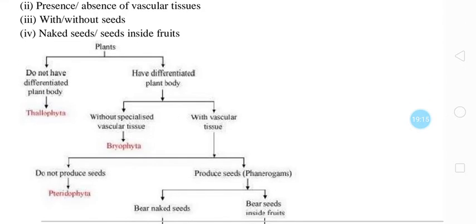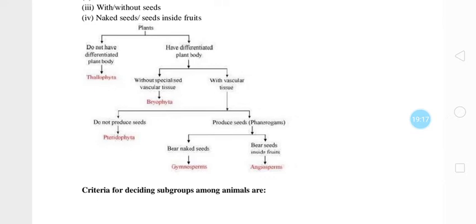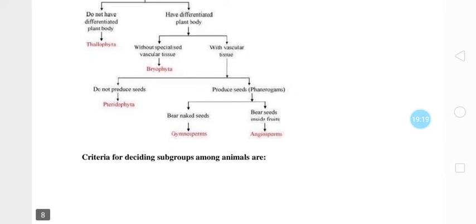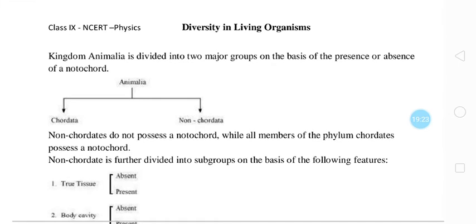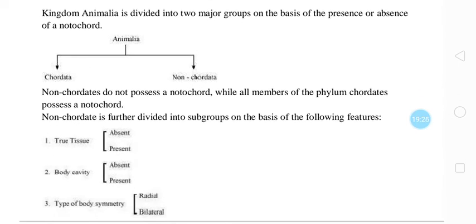And this classification system just now we have discussed. Whereas criteria for deciding subgroups among animals are something different. That also we have discussed. Kingdom Animalia is divided into two major groups on the basis of their presence or absence of notochord, then chordata and non-chordata. Non-chordates do not possess a notochord, while all members of the phylum Chordata possess a notochord.